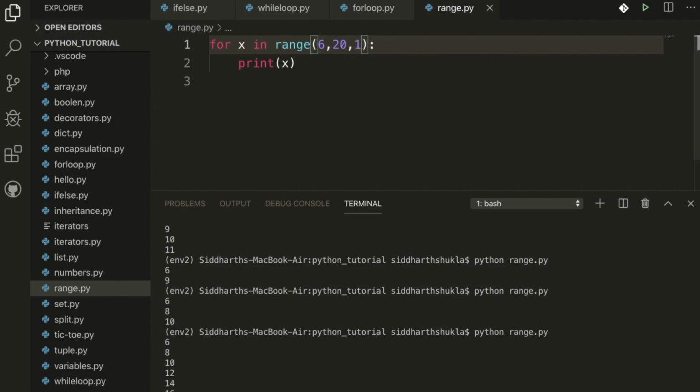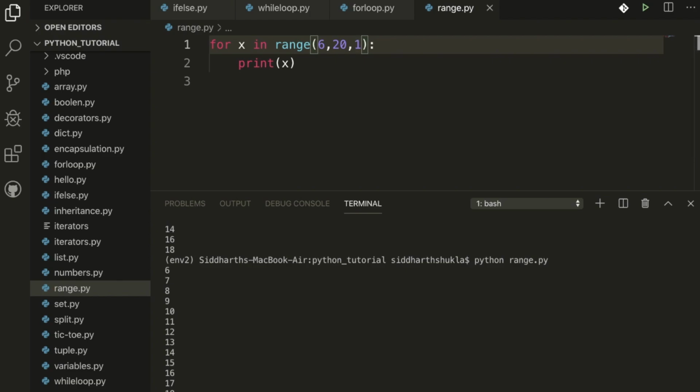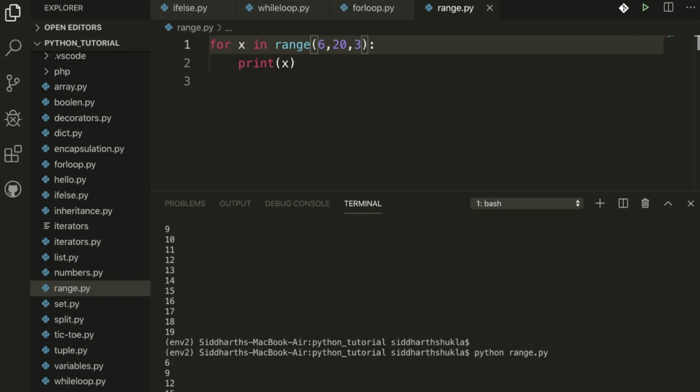The third value means how much to add after each value, an increment sequence by 1, 2, 3, 4, whatever you want. If I put 3, it means 6 9 12 15 18, so we can get results like this, whatever increment you want. Very simple process.